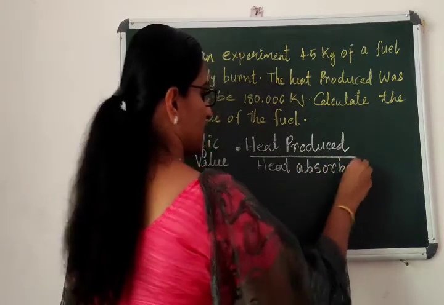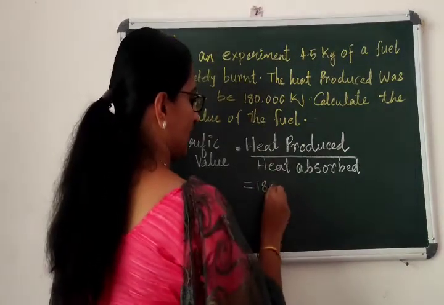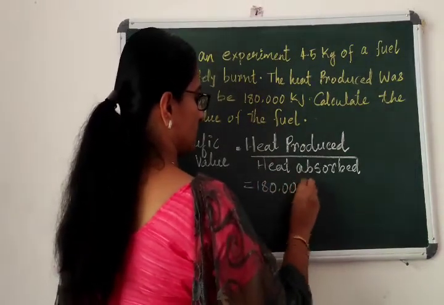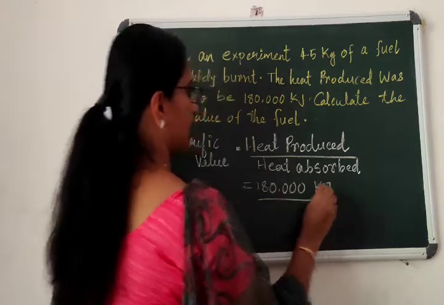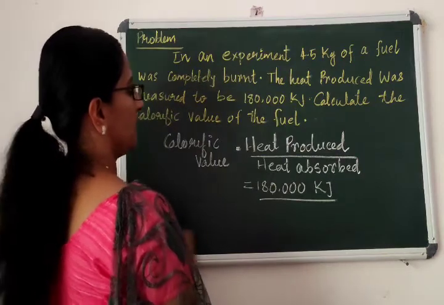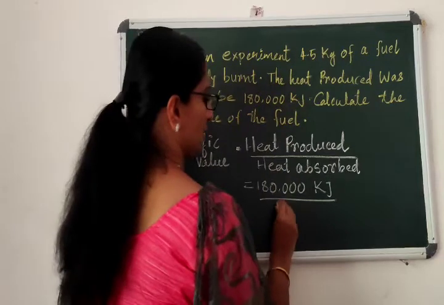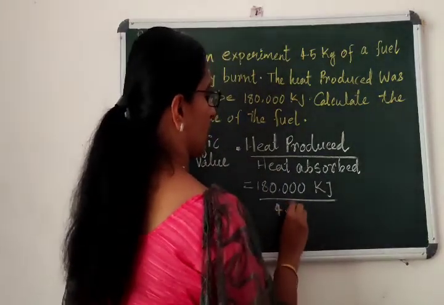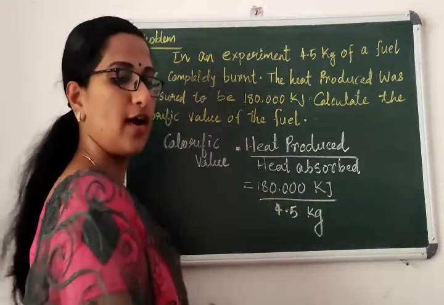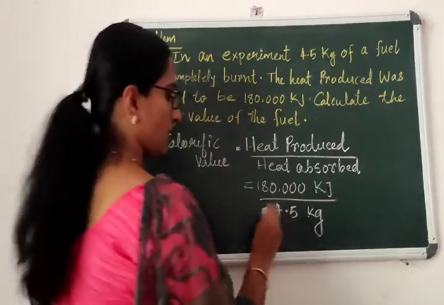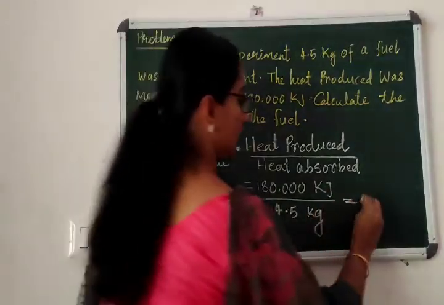Children, how much heat is produced? You know that 1,80,000 kilojoule of heat is produced, and the fuel burned is 4.5 kilogram. So finally, the answer becomes 40,000.